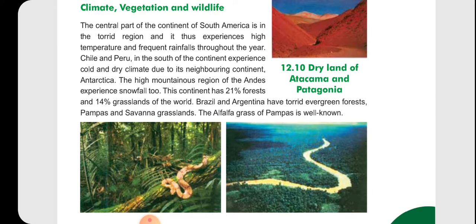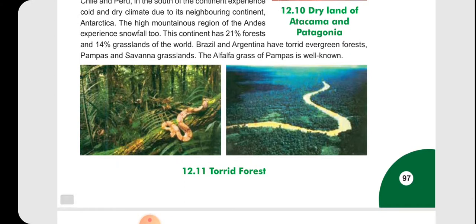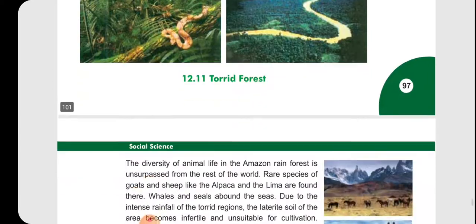This continent has 21% of the world's forest and 14% of its grassland. Brazil and Argentina have torrid evergreen forest, the Pampas and savanna grassland. The alfalfa grass of the Pampas is very well known.